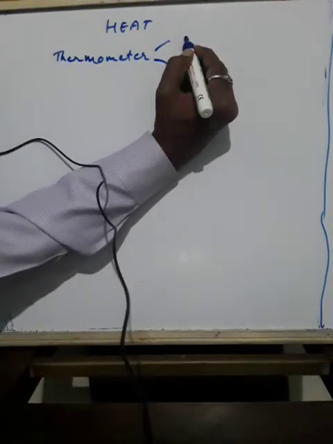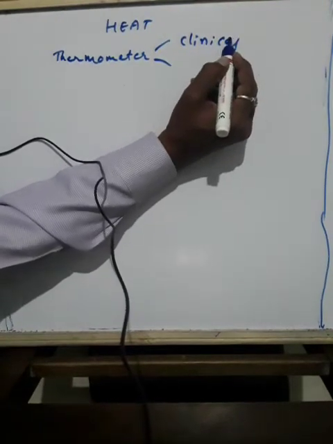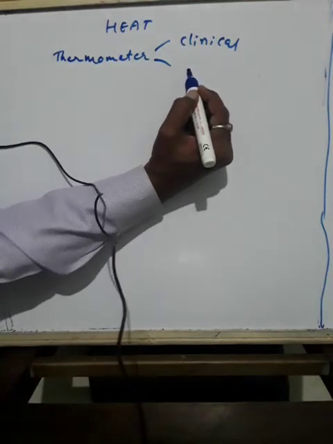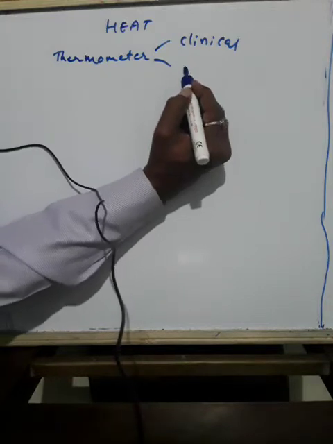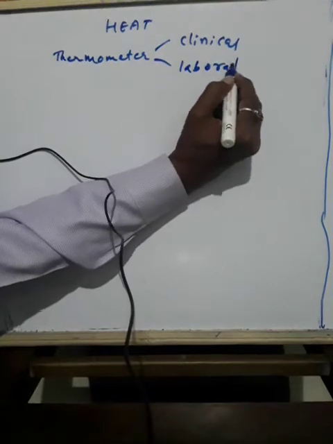One is the clinical thermometer, and another is, as is already known, the laboratory thermometer.